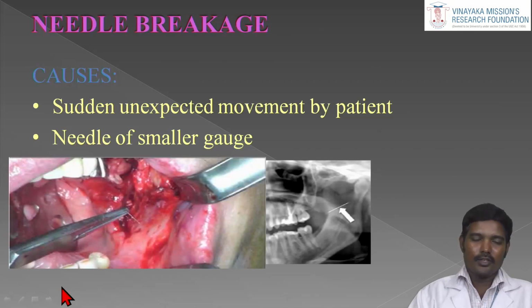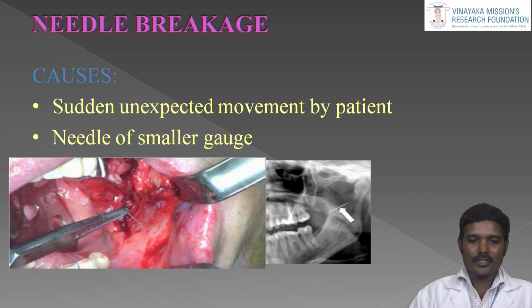First, needle breakage. Patients coming for dental treatment often have fear, so we are very cautious while using local anesthesia syringes. A cause of needle breakage is sudden, unexpected movement of the patient. That is very important because all patients in the dental chair have more fear, so at that time we must be very cautious.